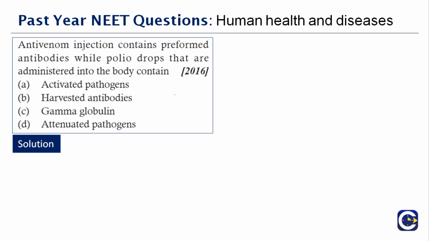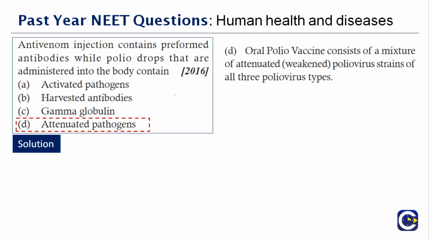What do you mean by attenuated? Any idea? Okay. That is, the virulence factor of the pathogen will be removed, that is, the disease-causing capacity will be removed. Only the antibody stimulation will work in this pathogen. They don't cause any symptoms. They only cause the antibodies to be released in your body. Therefore, the right answer to this question is option D.